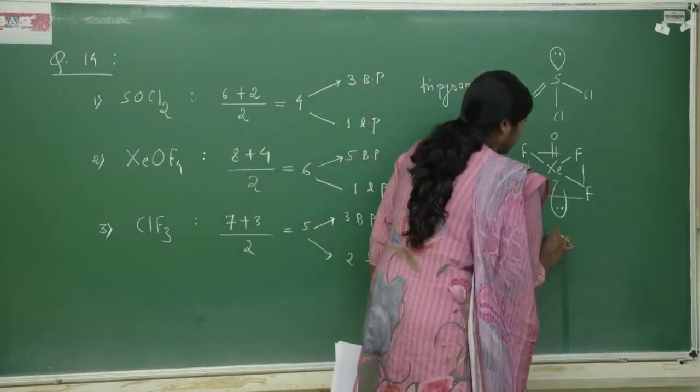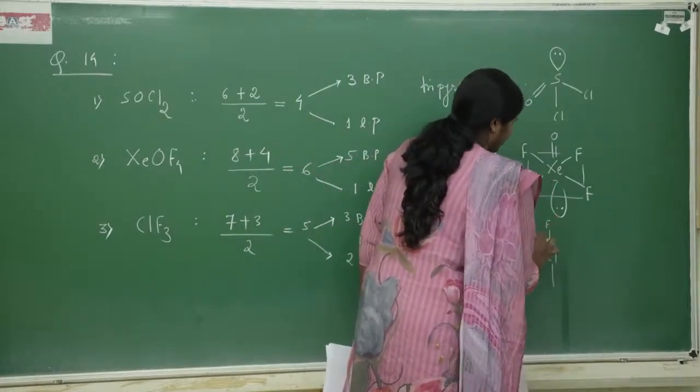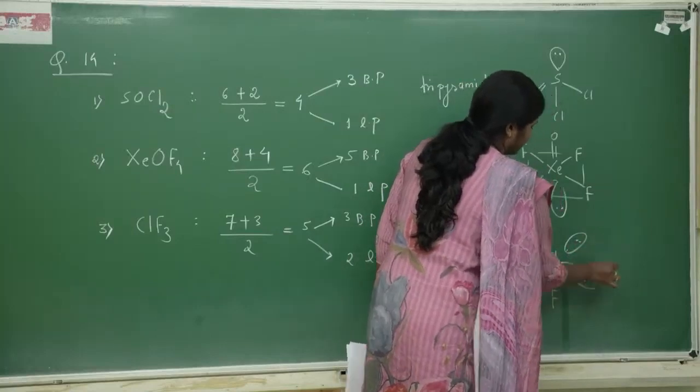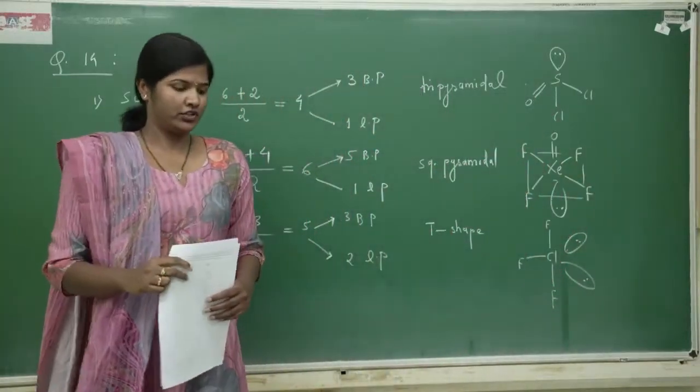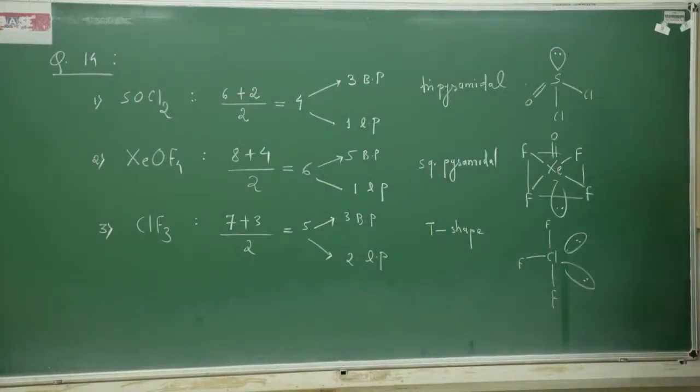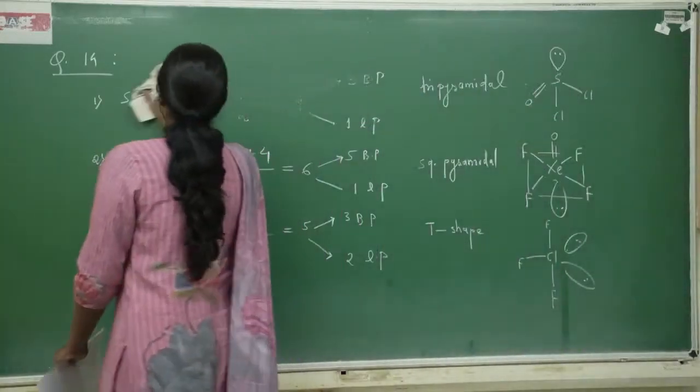So, Cl, this is F, yes, and 2 lone pairs. So, this is a T-shaped molecule. So, these are the 3 structures. We have some more examples.